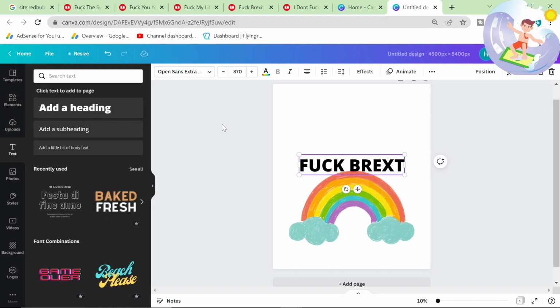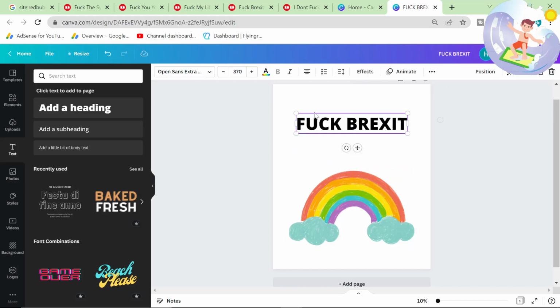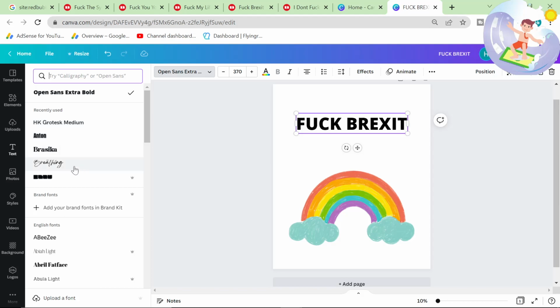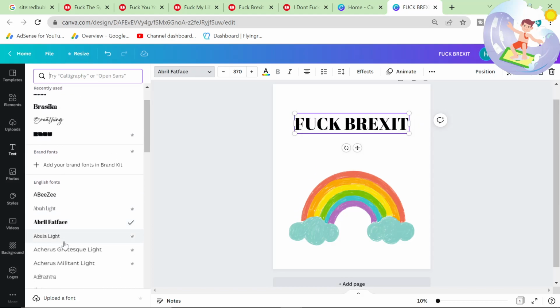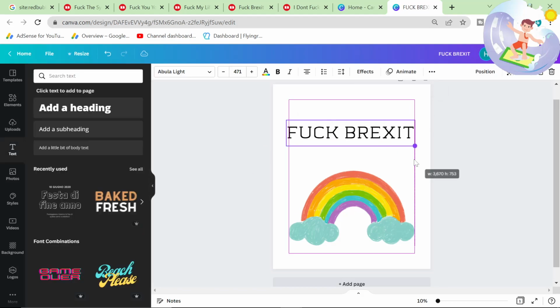Nothing political, guys, it's just a keyword for me. I'm not condoning it or anything. I'm not condoning it either. No comment. And then we just find a good font. There we go, perfect. A good text, a good font.